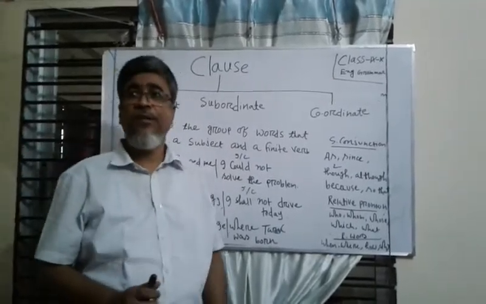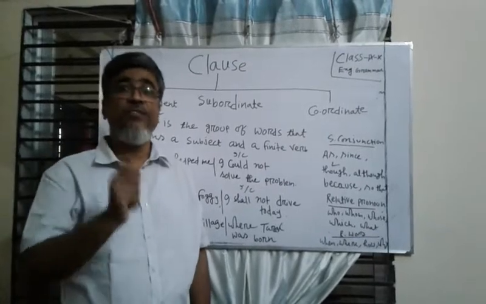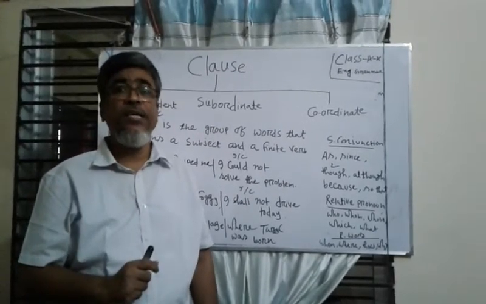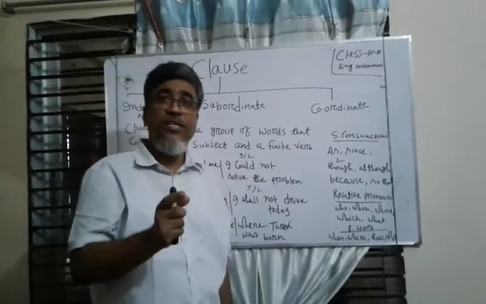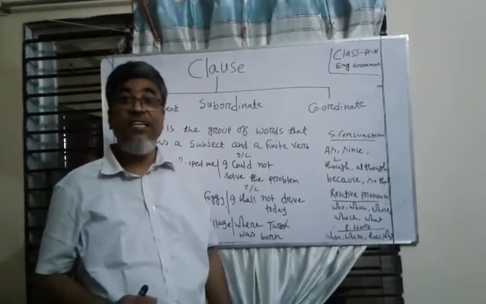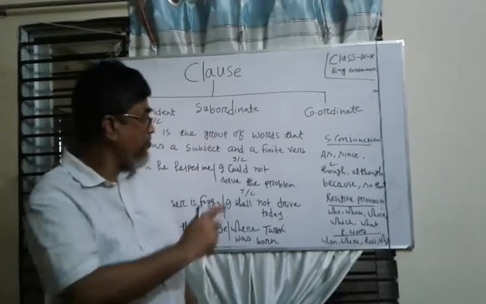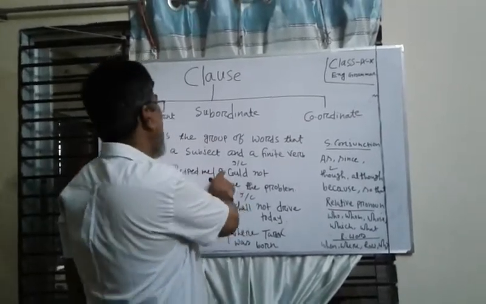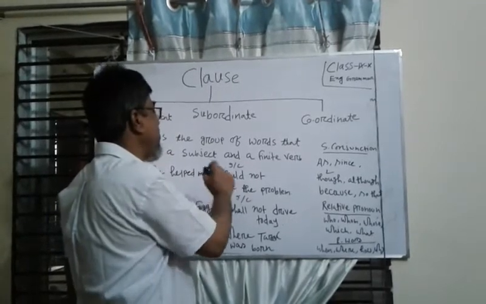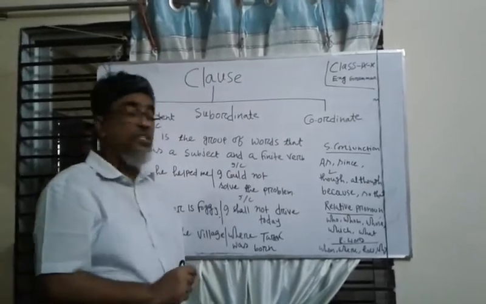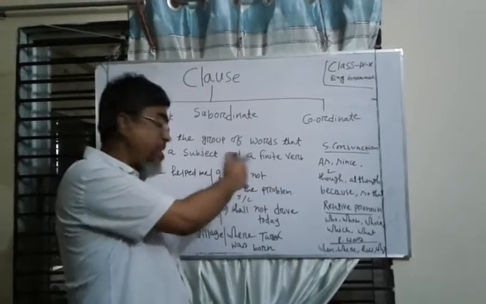That is, now you have to know what is simple sentence. The sentence that has only a subject and a finite verb is a simple sentence. And a simple sentence, as it is a sentence, can give a complete sense. So, in the first sentence, I is the subject and solve is the finite verb. So, this is the example of a simple sentence because this sentence has only a subject and a finite verb.